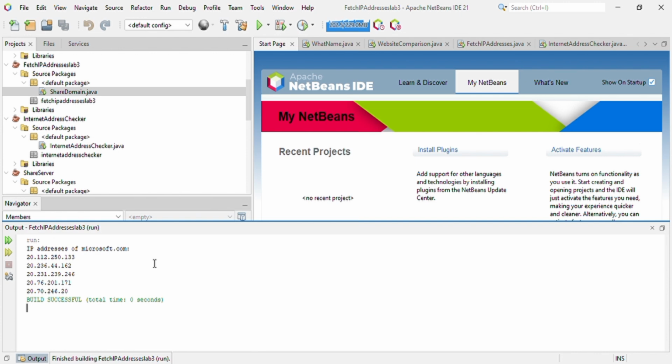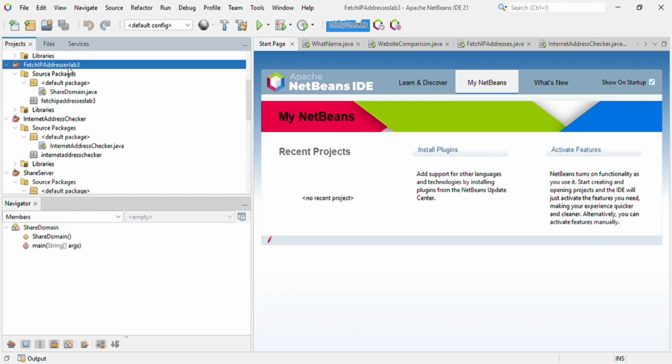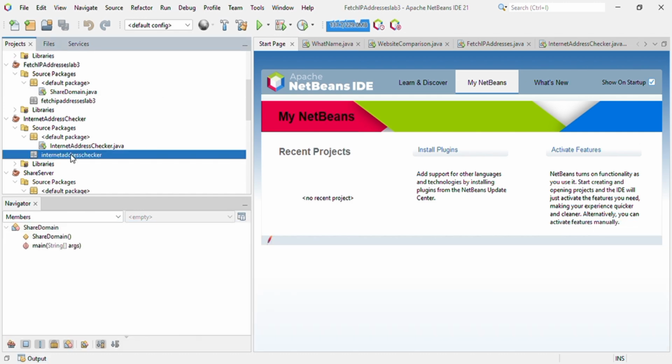So the last question is to create a Java program which is able to serve as an internet address checker. It shows a list of this. There are 6 types of menu. So let's go to address check, run file, and it shows that there are 6 menus. So, built successfully.